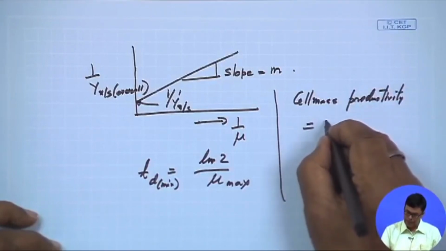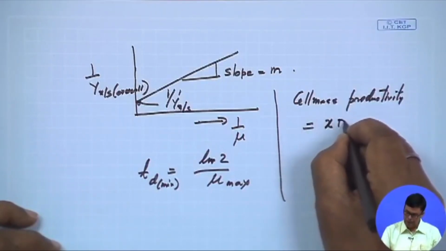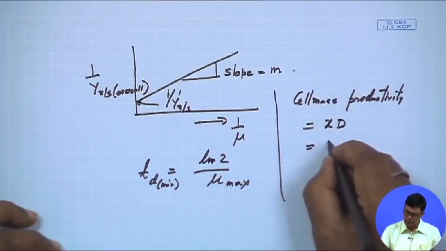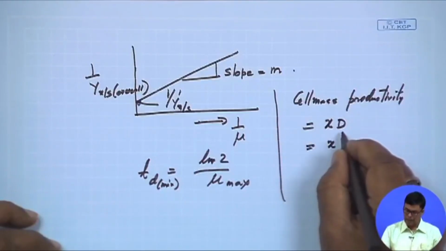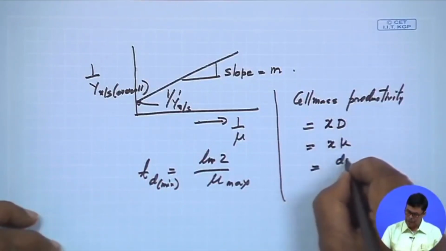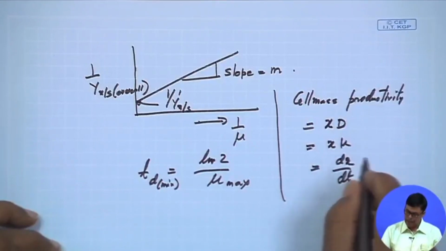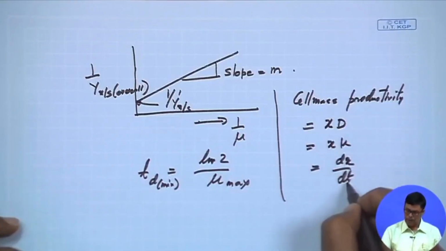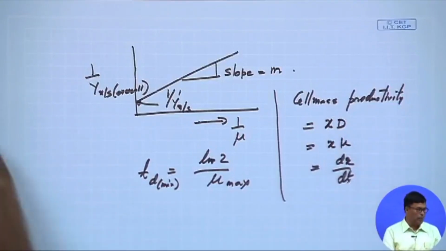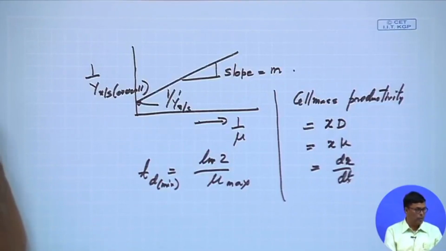Usually it is whatever cell mass concentration is there multiplied by D. We have shown that under steady state condition and sterile feed, D equal to mu, and this will be equal to dX by dt. dX by dt is the mass of cell produced per unit time. So cell mass productivity is equal to X into D. First we have to find out the cell mass concentration at this dilution rate. Then we multiply that X with D to get the cell mass productivity.